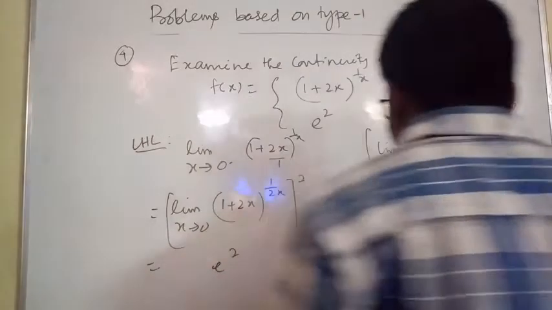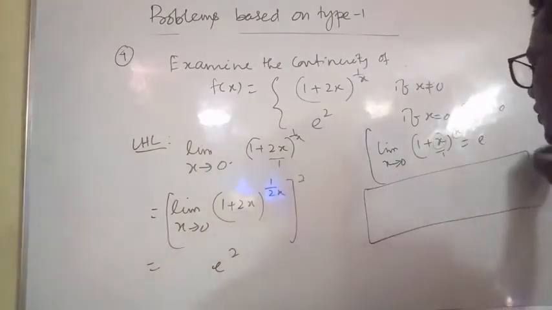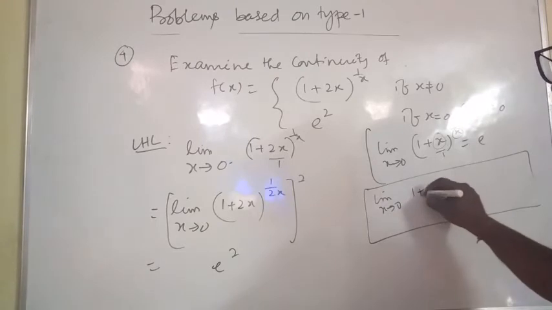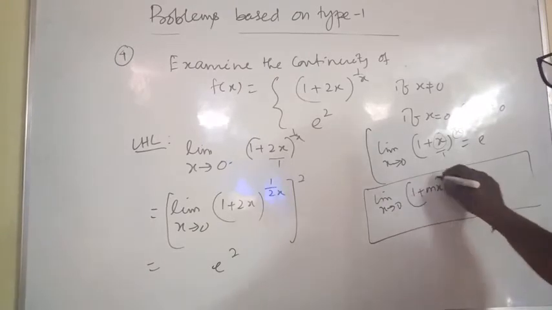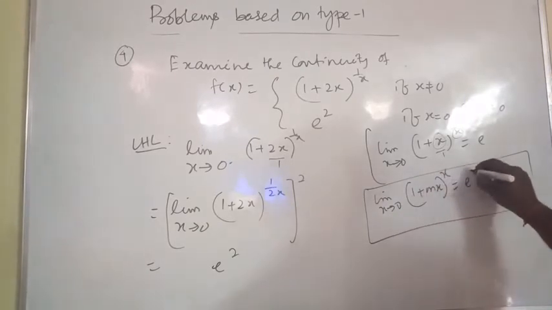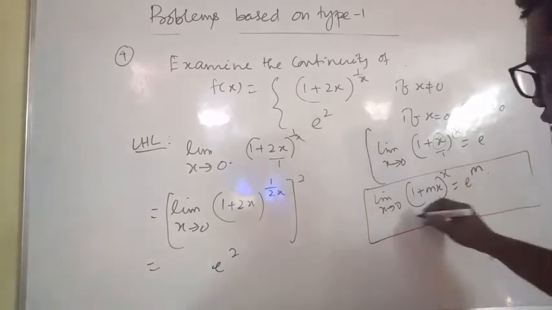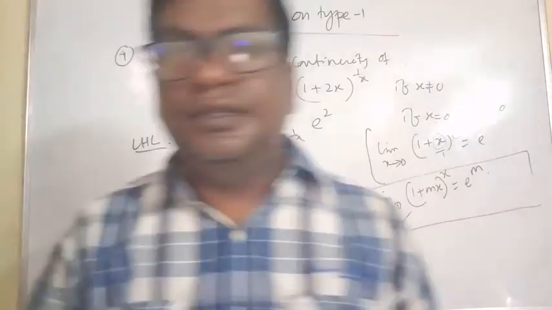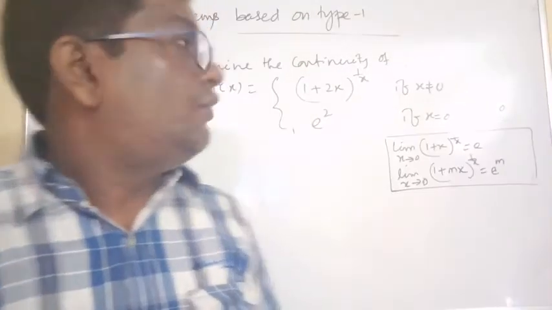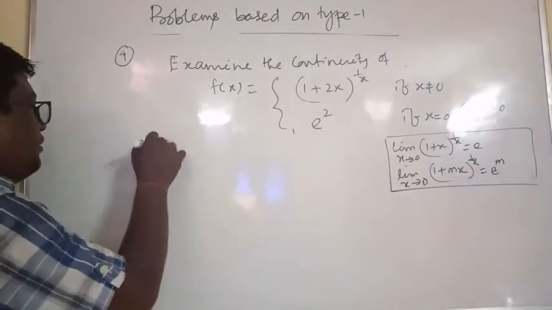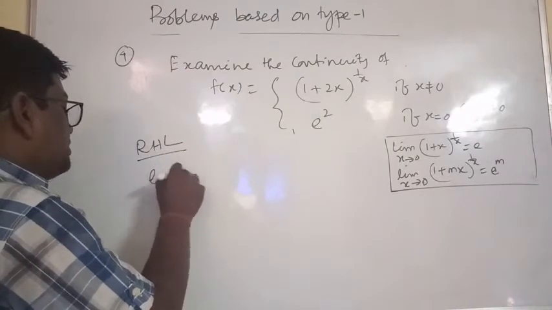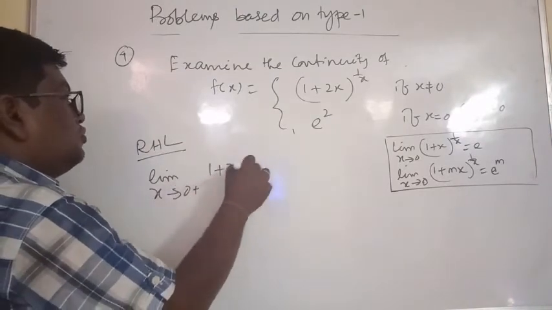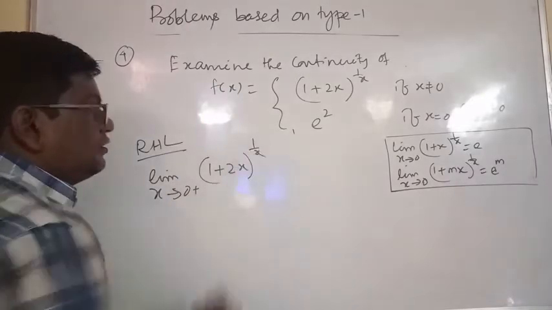Or you may directly use limit x tends to 0, 1 plus mx whole to the power 1 by x is equal to e to the power m. You may use the direct formula. Then RHL: limit x tends to 0 plus, that is 1 plus 2x whole to the power 1 by x.